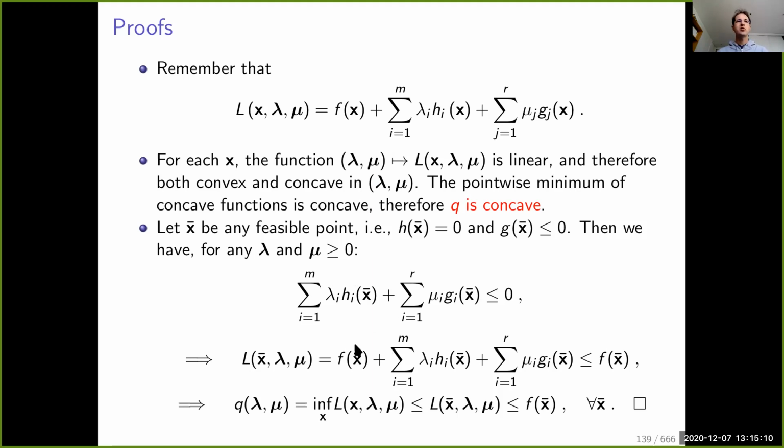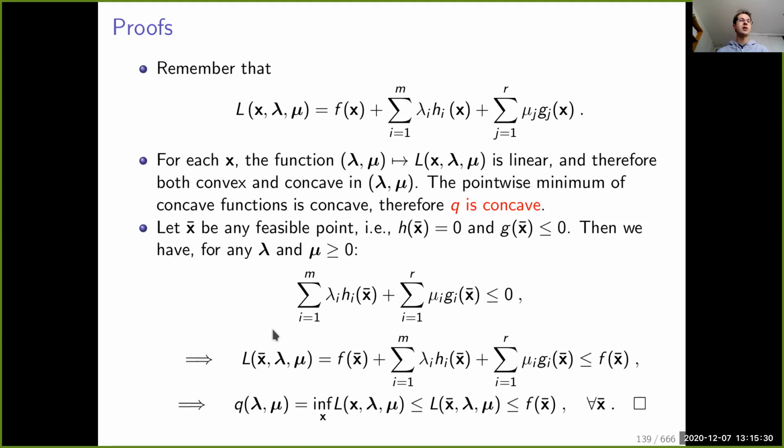So that leaves us with the Lagrangian L of x bar, lambda, mu, which is equal to the primal objective, f of x bar, plus this quantity, which is smaller or equal than 0. So this is, in particular, smaller than f of x bar.